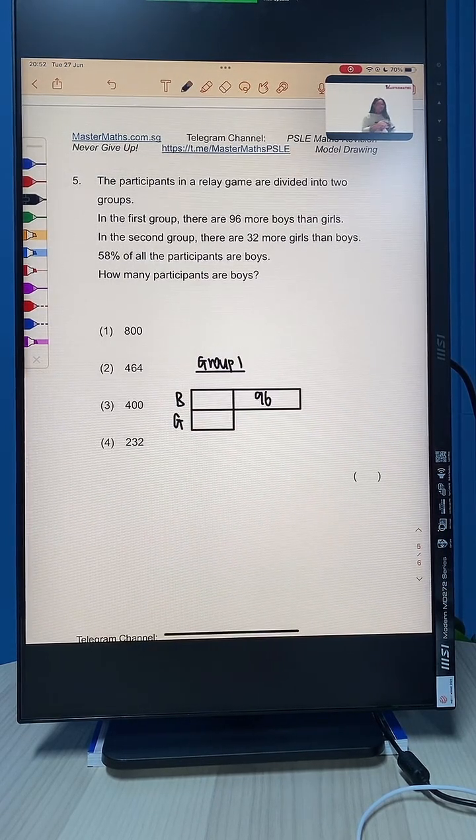Okay, so notice, right? Even though I haven't finished reading the question, I can start drawing something already from this line. 96 more boys than girls. Straight away, I draw to visualize. Okay? So always do it line by line, step by step. Alright.